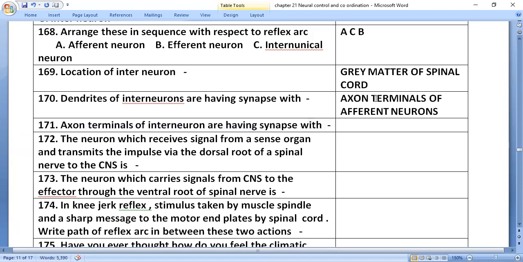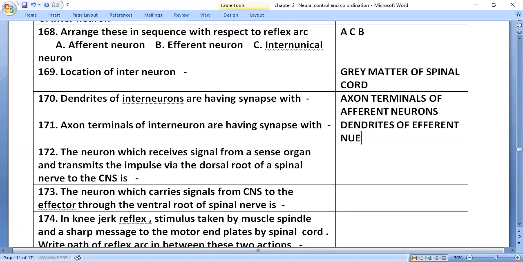Axon terminals of interneurons have synapses with dendrites of efferent neurons. The neuron which receives signals from a sense organ and transmits the impulse via the dorsal root of the spinal nerve to the CNS is the afferent neuron. The neuron which carries signals from the CNS to the effector through the ventral root of the spinal nerve is the efferent neuron.